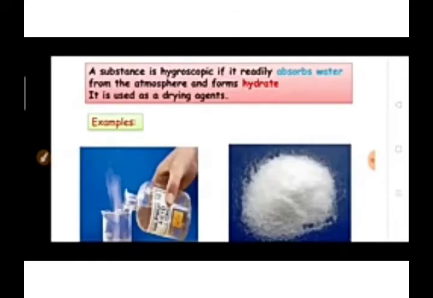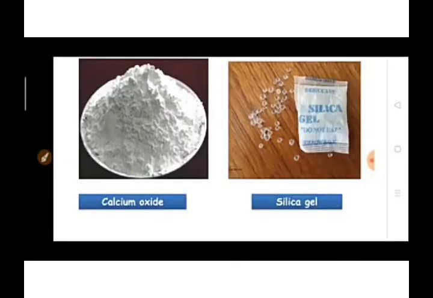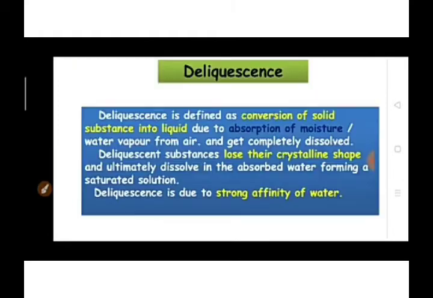A substance is said to be hygroscopic if it readily absorbs water from the atmosphere, forming hydrates. Hygroscopic substances are also used as drying agents. Here calcium oxide and silica gel are examples of hygroscopic agents.